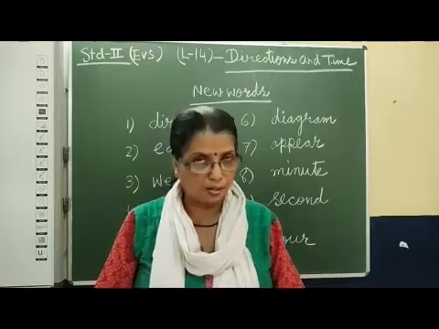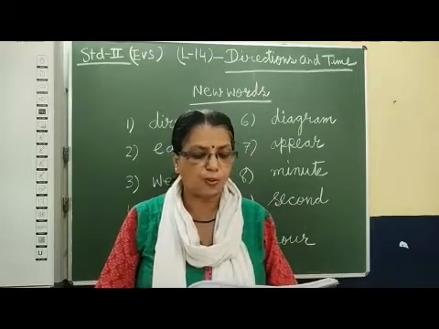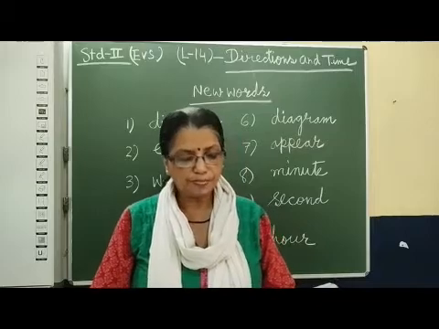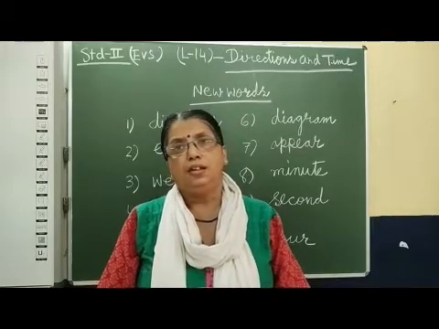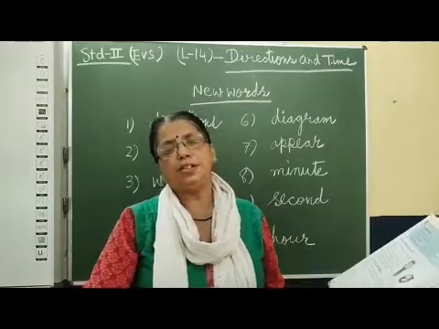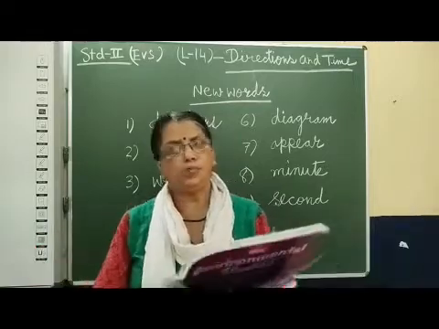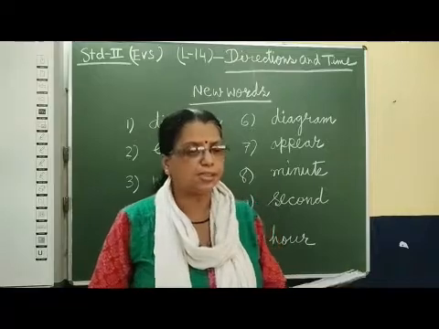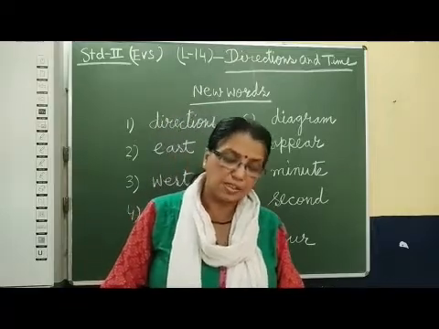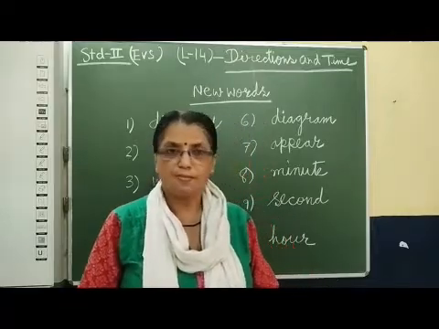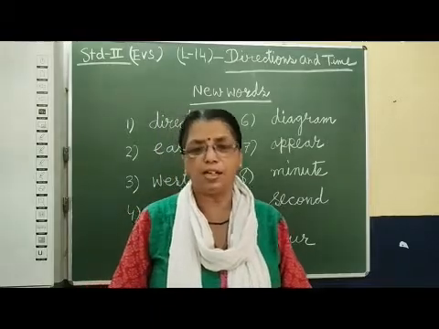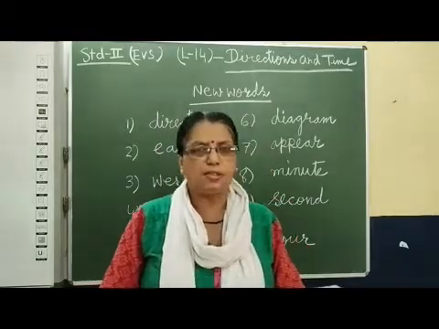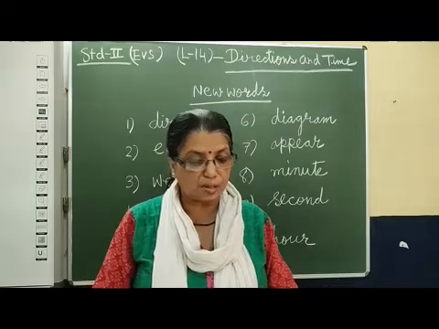Just now I told you that there are 24 hours in a day. In a clock, daytime is divided into 12 hours, and night time 12 more, 12 plus 12, 24 hours. Hours are divided into minutes and minutes are divided into seconds. This you will learn when you start the time chapter.